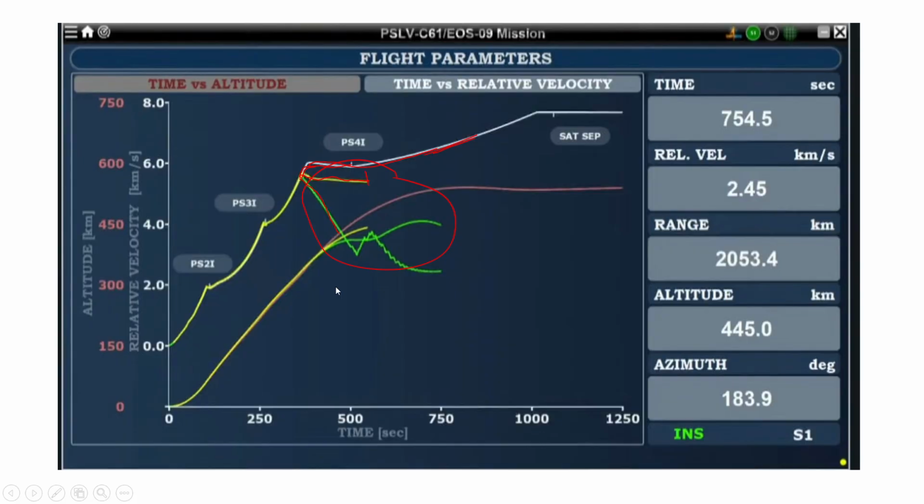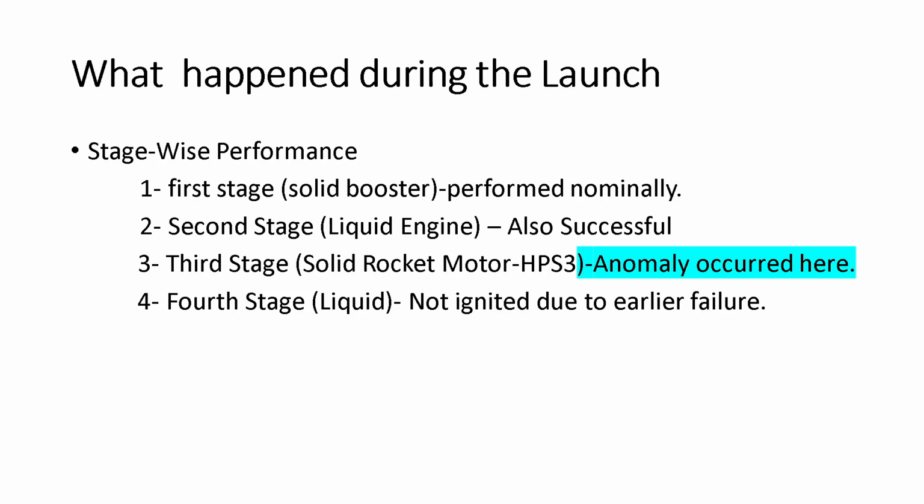Alright, so what is the outcome of this? EOS-09 did not reach orbit. The satellite eventually re-entered the atmosphere and was lost. The PSLV-C61 mission was declared a failure.